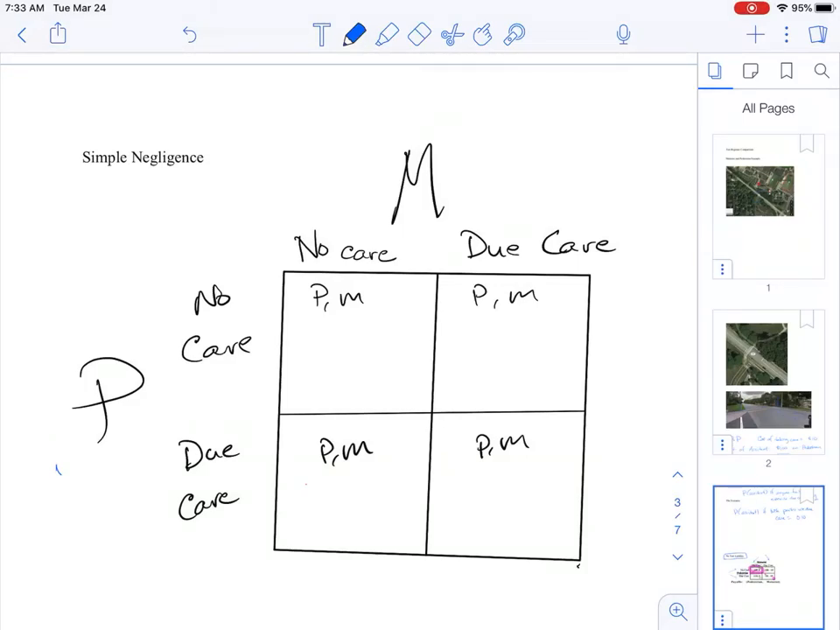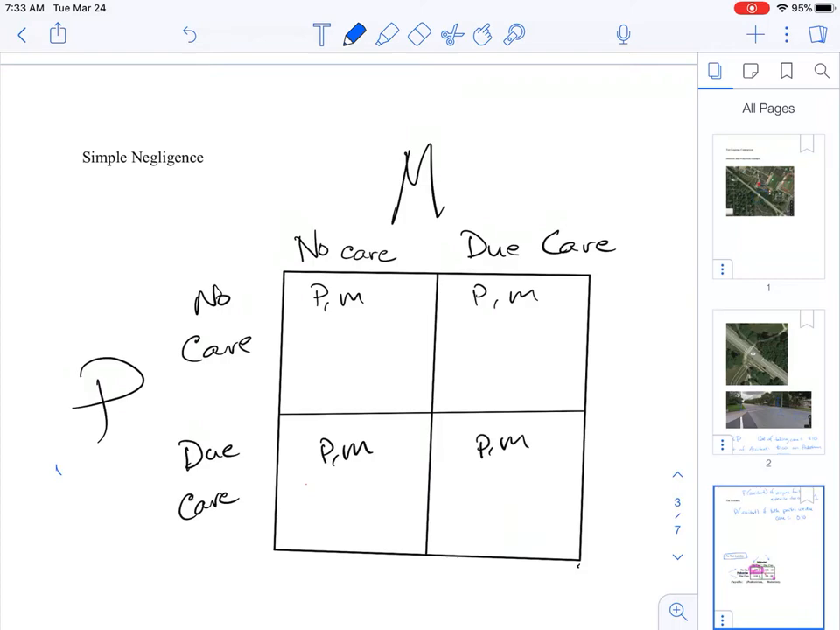All right, welcome back. In this next segment, I want to continue with this motorist and pedestrian example and think about the scenario of simple negligence. So, a different tort regime. Remember the elements of negligence: duty, breach, causation, and harm.